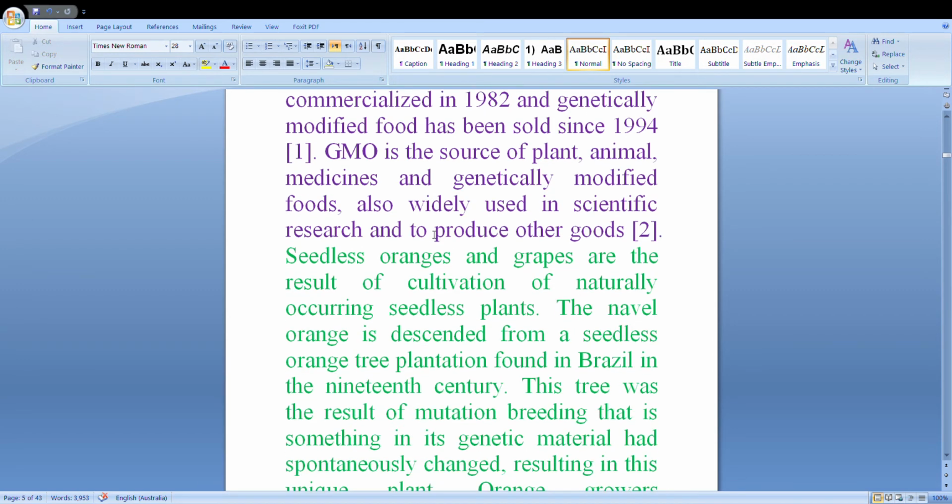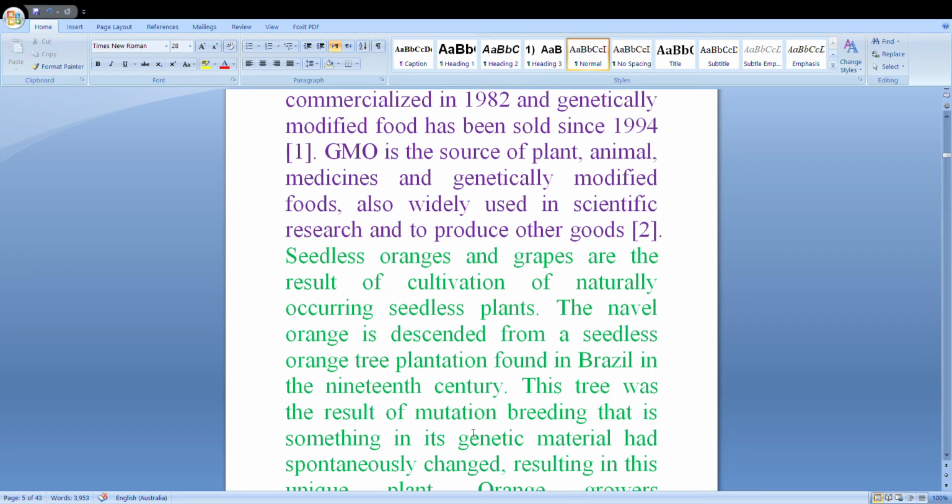We can see seedless orange and grapes in the market now. These are the result of cultivation of naturally occurring seedless plants. The Navel orange is descended from a seedless orange tree found in Brazil in the 19th century.